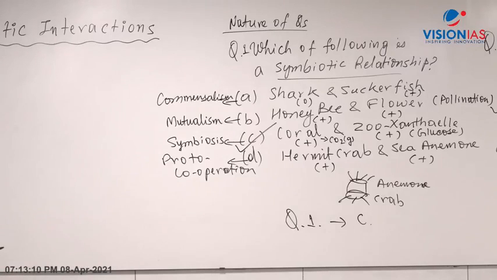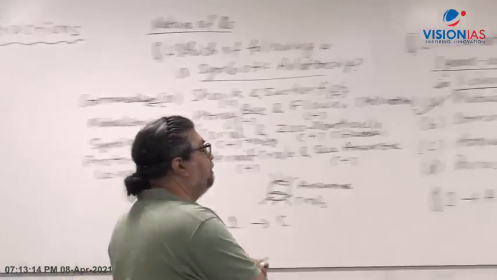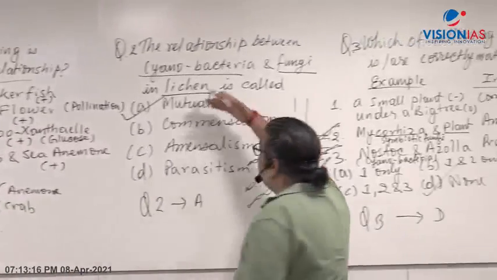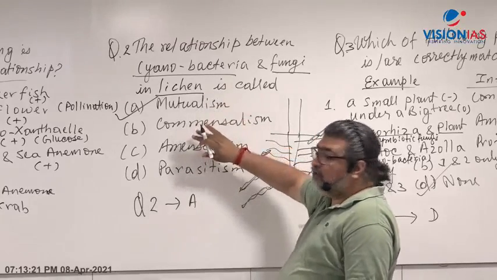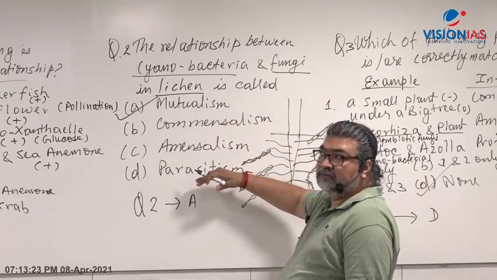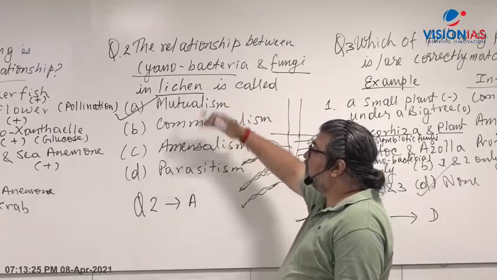Second question, cyanobacteria and fungi. Yes, symbiosis can be there. You can say that, but I am not given the option here. See, in this question, you have to select only one option. In question number 2, you have to select only one option.